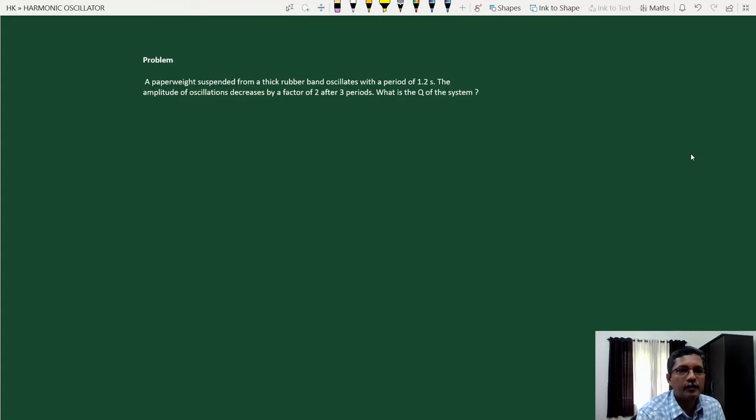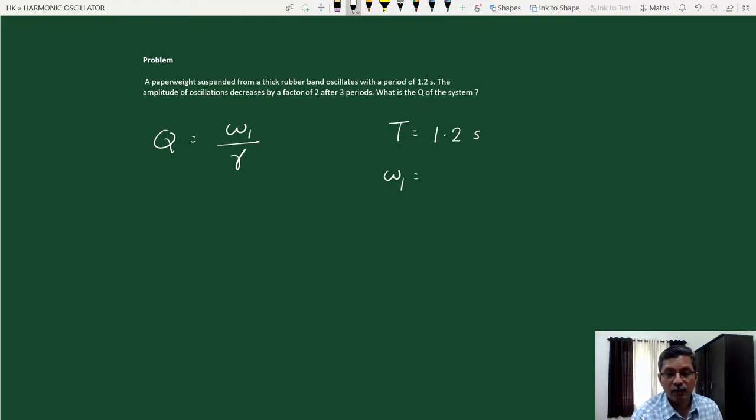Okay, again remember the quality factor. The expression for quality factor is omega 1 by gamma, and here the time period of oscillation is given, 1.2 seconds. Therefore omega 1 can be calculated easily, 2 pi by T. What is the damping factor gamma? It's given that the amplitude of oscillations decreases by a factor of 2 after 3 periods, not after 3 seconds, but after 3 periods or 3 cycles, we can say.